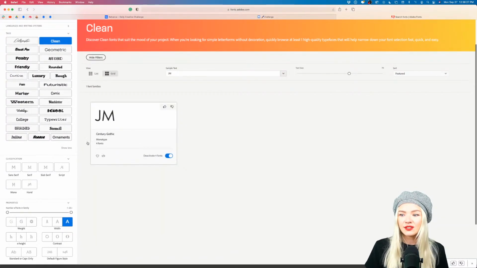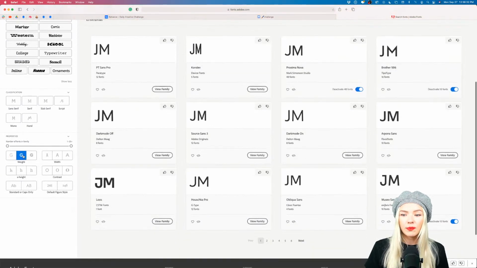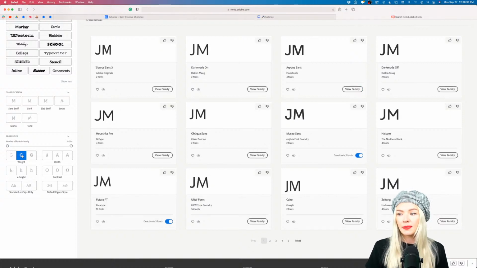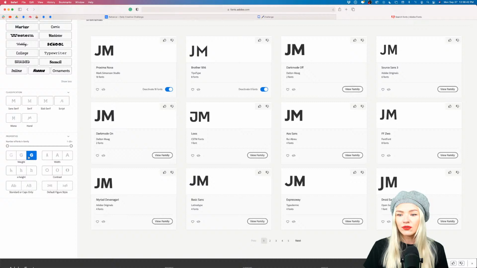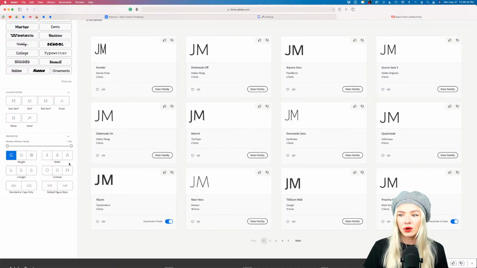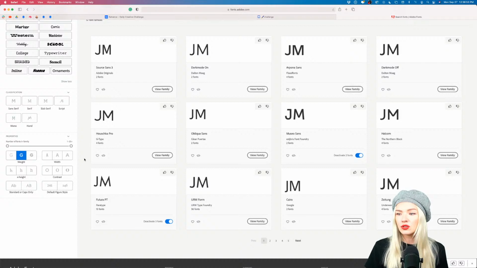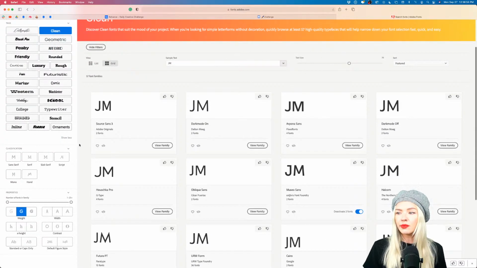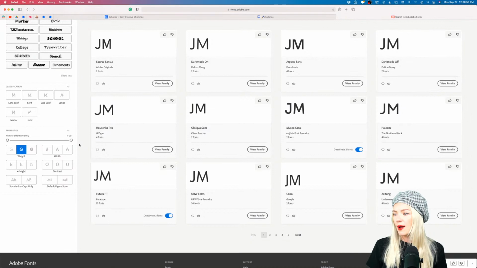And we already have Century Gothic popping up, but I can also turn that off and see what pops up if I have a medium weight. So the weight is basically how bold the font is, right? So here we have a very bold font, and here we have a very light one. And for our challenge, we want to use something rather light to medium. We don't want to use a bold font. And we also want to use something quite clean and simple so that we can work with those elements for our lettermark.